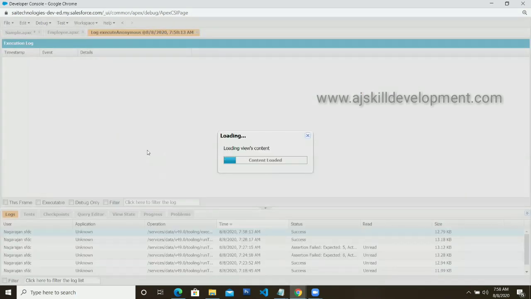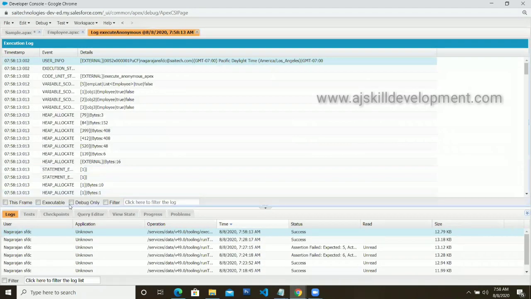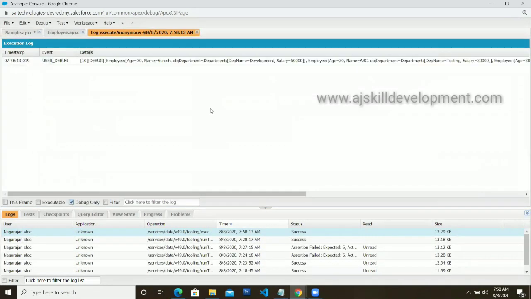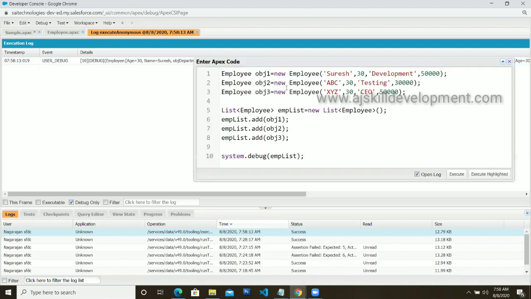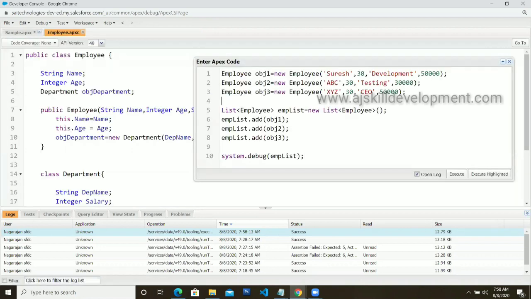So let me run and debug and check what the output is all about. So here the employee name is Suresh and age is 30. For him, the department information is development, salary is 50,000. A single record, and the next record, and the next record. In this way, the built-in classes are also developed in this particular way only, using the wrapper method.